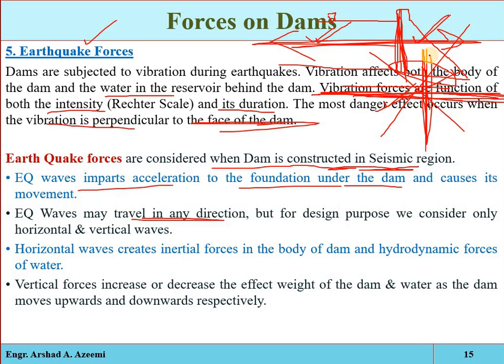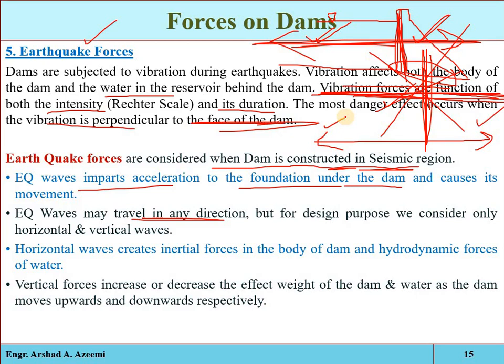The first one is the horizontal earthquake acceleration. For example, if the earthquake occurs horizontally, it will produce the horizontal acceleration in the foundation in both directions, either to the right or to the left. It will depend on the direction of the earthquake.